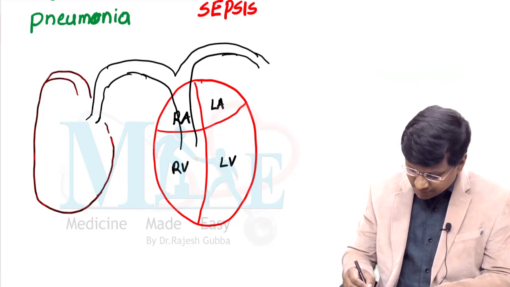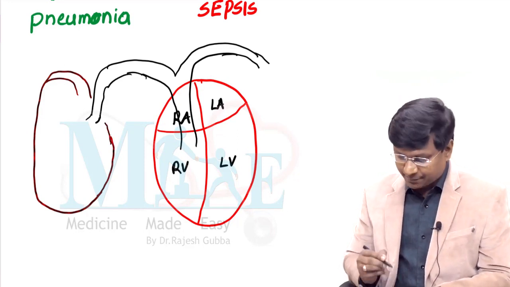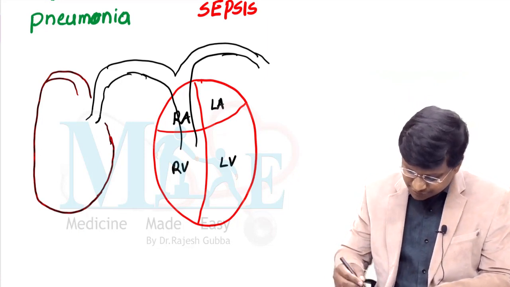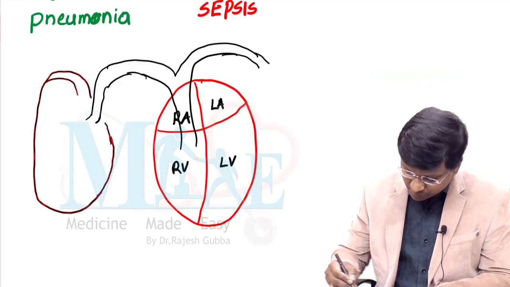Now you see a point here after the pulmonary arteries. What is its continuation? Its continuation is in the form of the pulmonary veins.